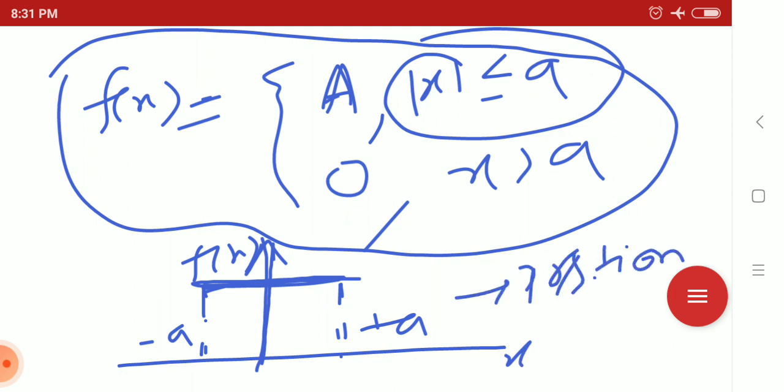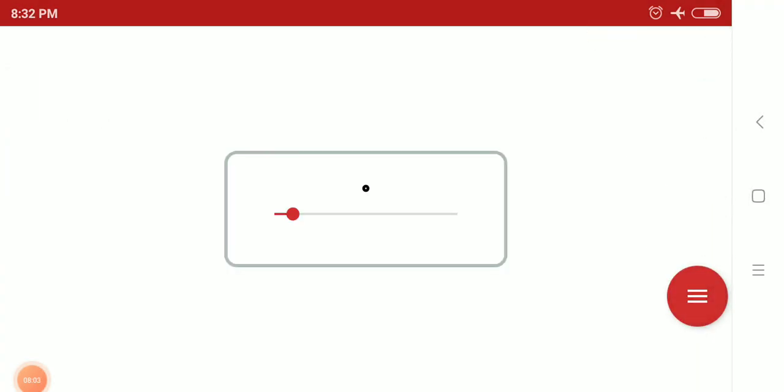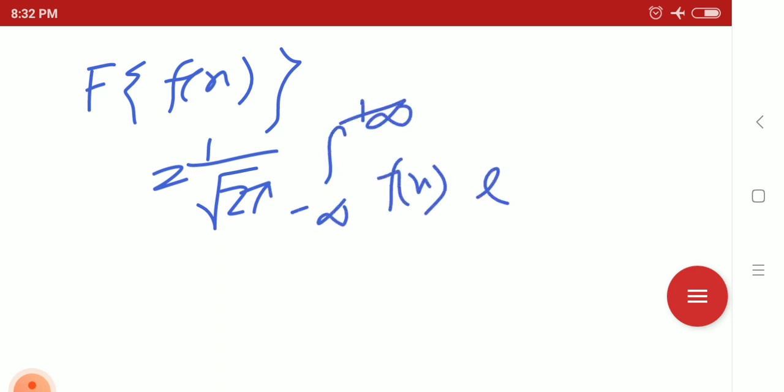So if someone asks you to describe this in momentum space, how will you describe this? We will describe it in such a way: Fourier transformation of f of x is 1 by root 2 pi, integration from minus infinity to plus infinity of f of x e to the power iota kx dx.